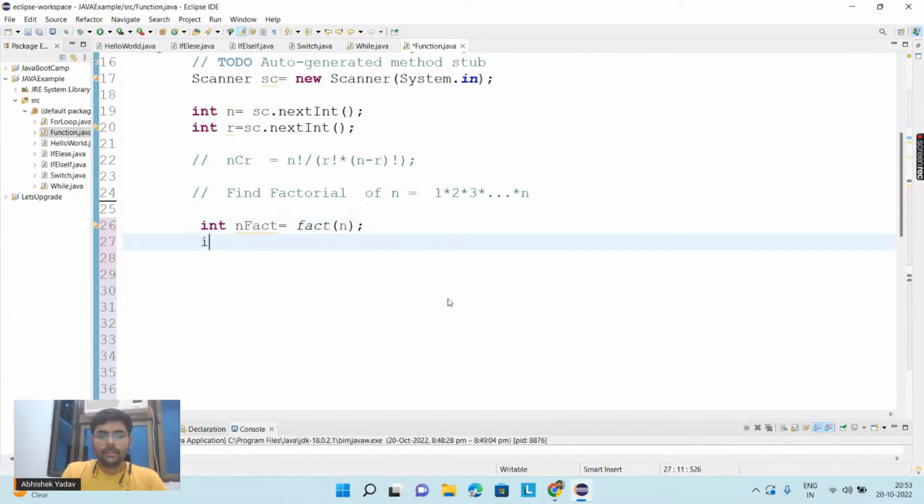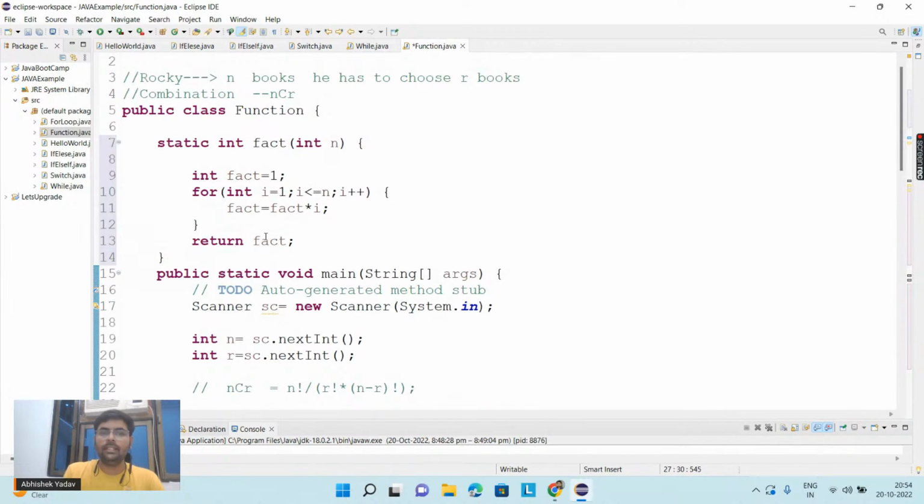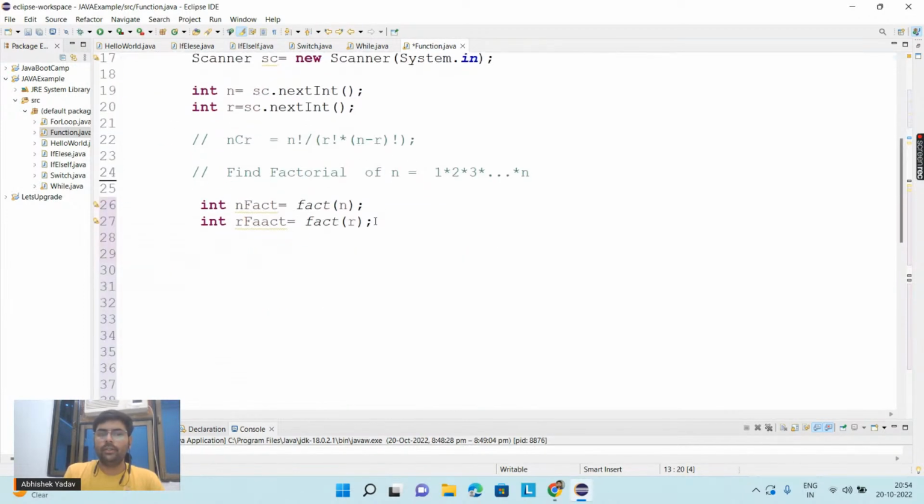Everyone is clear? Similarly, if I have to calculate r factorial, I will create one variable to store the result of r factorial, and again I know I have a factorial function, and this function will go and calculate r factorial and return me the result, that is the factorial of r.